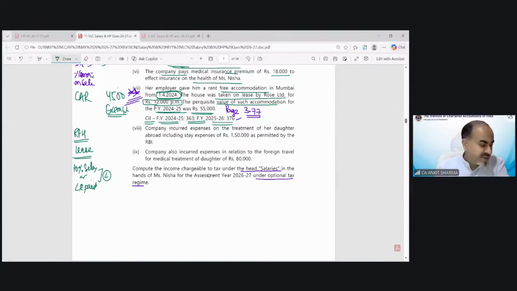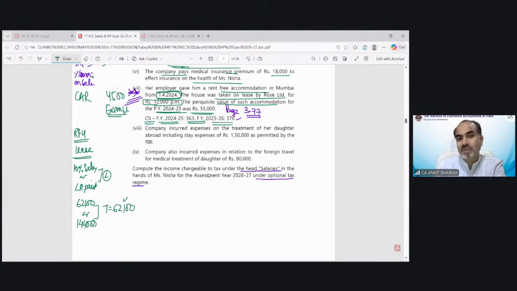So now 10% of salary comes to 62,100, or lease rent paid. The lease rent is 12,000 per month, so that would be 1,44,000 rupees for the year, whichever is lower. So the taxability would be 62,100. Now the problem starts. If it is a normal question, this is going to be my taxable value for rent-free house.